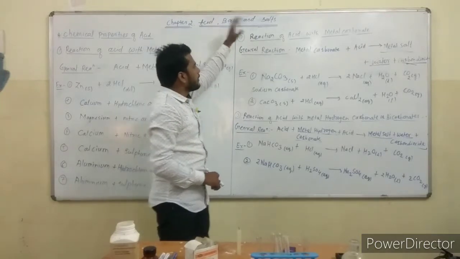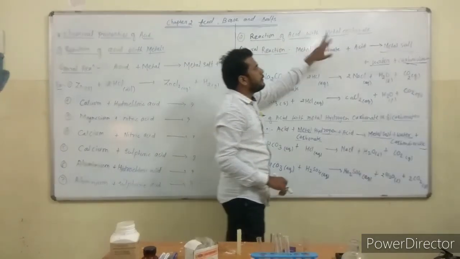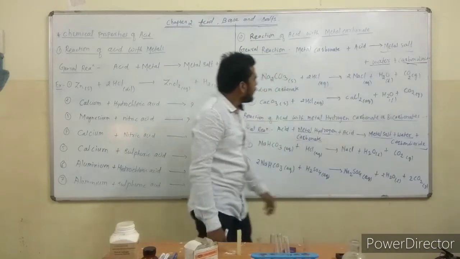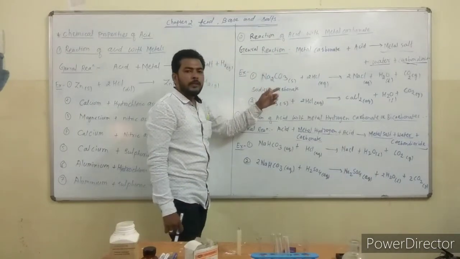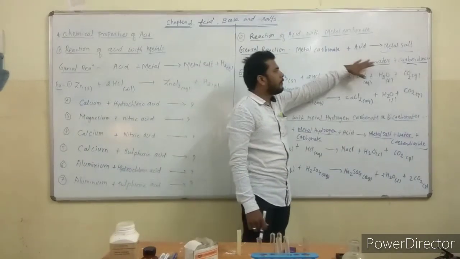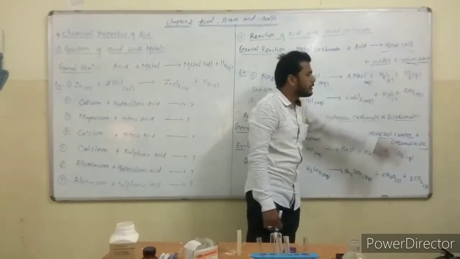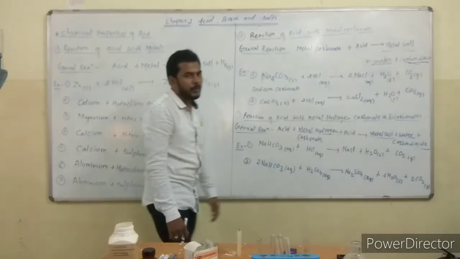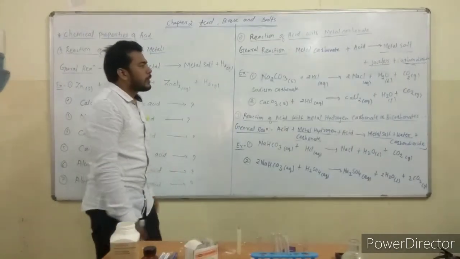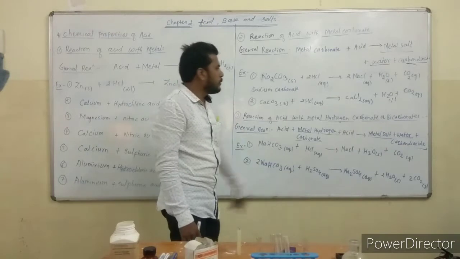After that we saw the reaction of acid with metal carbonate. Whenever metal carbonates react with acid, it forms metal salt, water and carbon dioxide, that is CO2.